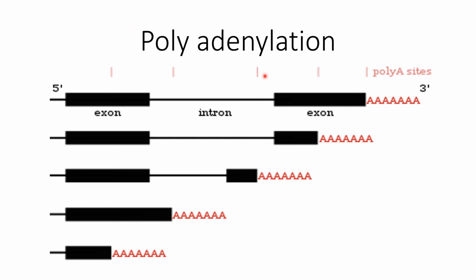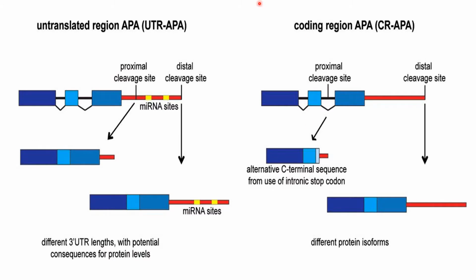Polyadenylation is another way for the regulation of gene expression. Polyadenylation may take place at the coding region or at the poly tail. For example, in poly tail cleavage, a messenger RNA that contains the poly A tail may have a proximal cleavage site or a distal cleavage site, and it gives rise to a short poly A tail, or to a longer one.